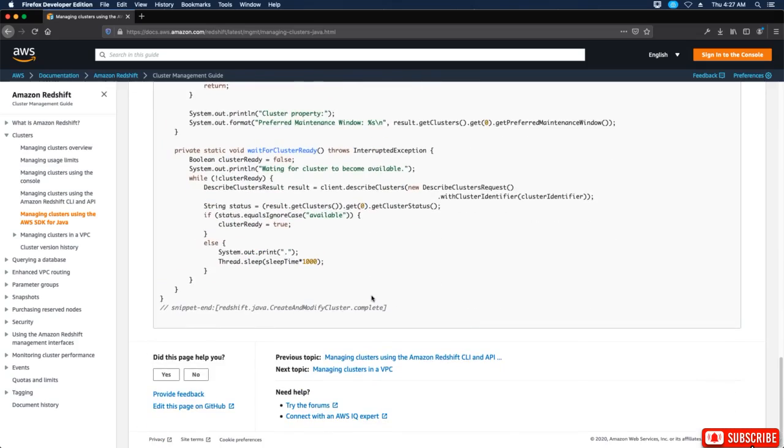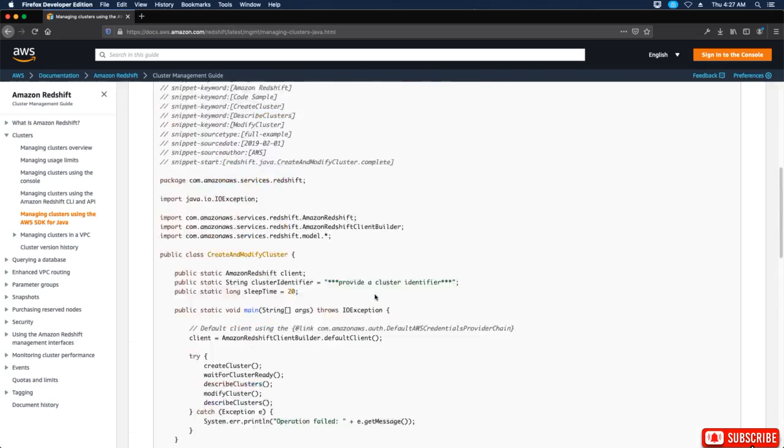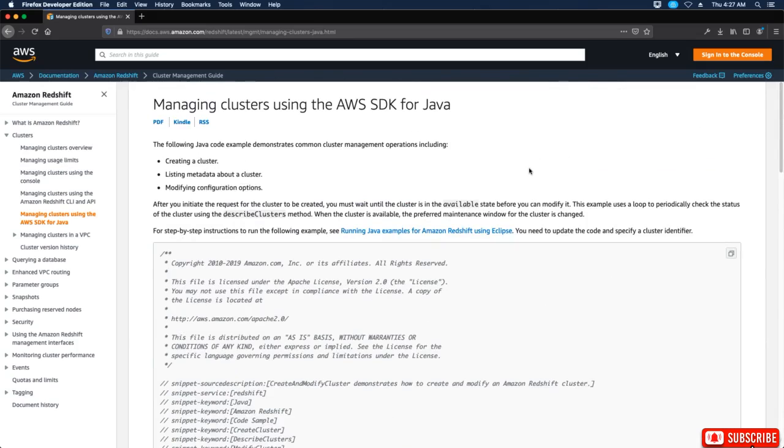So again, we'll get more into this later on, but I just wanted to show you exactly what they're talking about when they're saying managing clusters using the AWS SDK for Java.